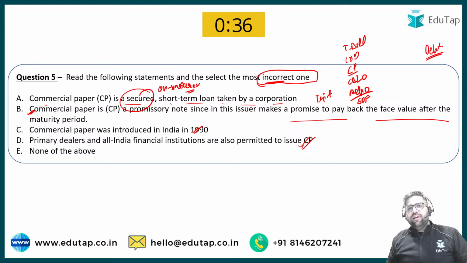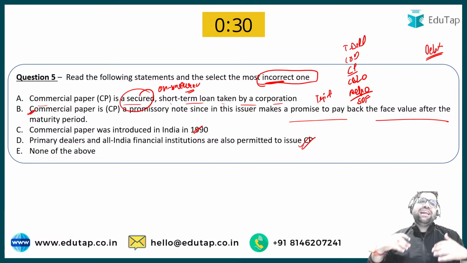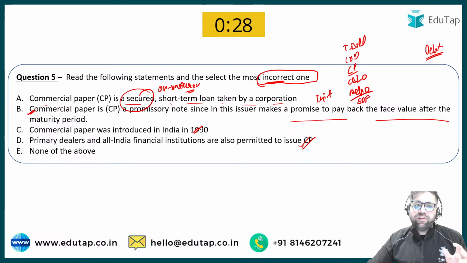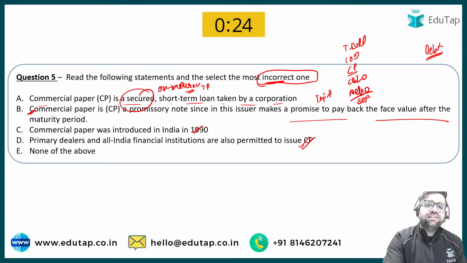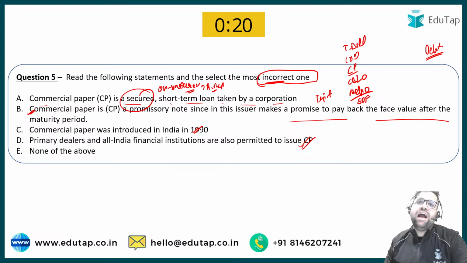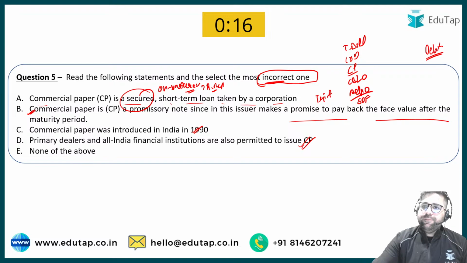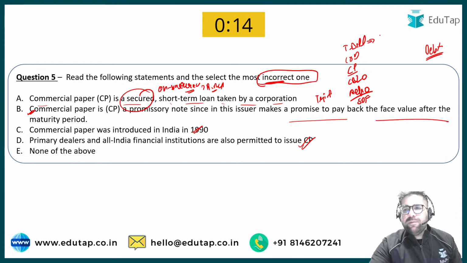Unsecured means what? That if the company defaults on paying off my commercial paper, then I cannot claim back, I cannot sell the assets of the company. So commercial paper comes with a very heavy risk because it is unsecured, as simple as that. Something which is unsecured comes with a very high amount of risk. Okay. Now my next question to you. T-bills, this we have discussed regarding the minimum amount 10,000. Let's revise. CD minimum limit is 5 lakh. Commercial paper minimum limit is 5 lakh again.